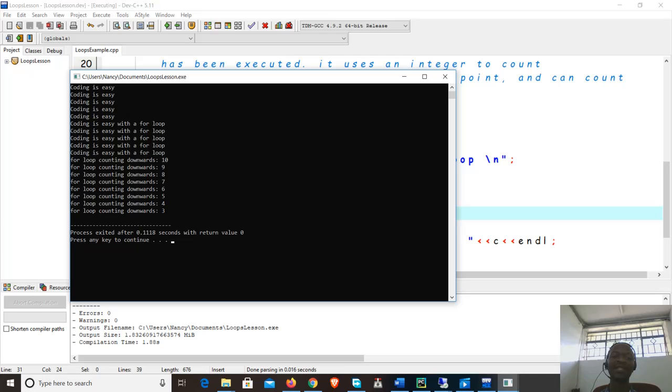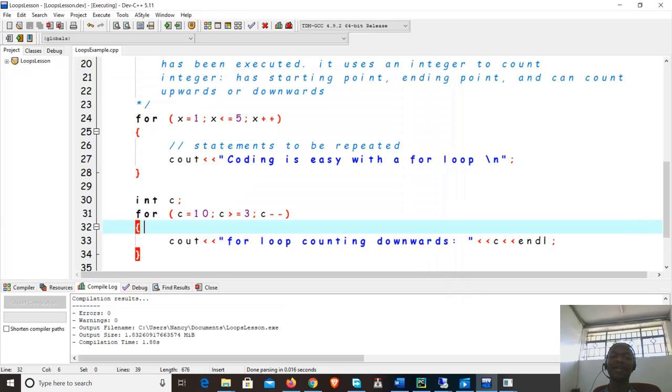So when C is 10, when C was 9, until when C was 3, there was a repetition here. So if you are counting downwards, what we're saying is specify where to begin from, where you're going to end, and say I'm counting backwards by saying C minus minus. And whatever is going to be repeated, the best is to put it in those brackets.